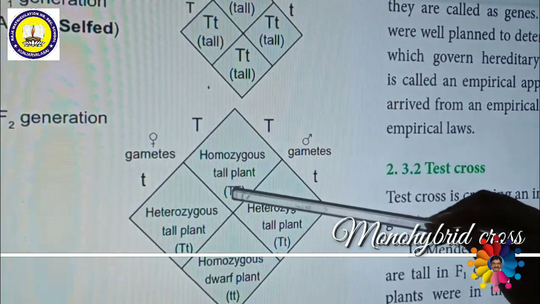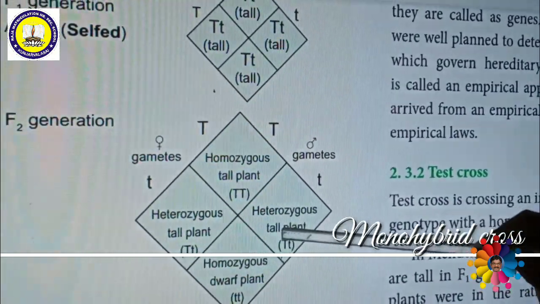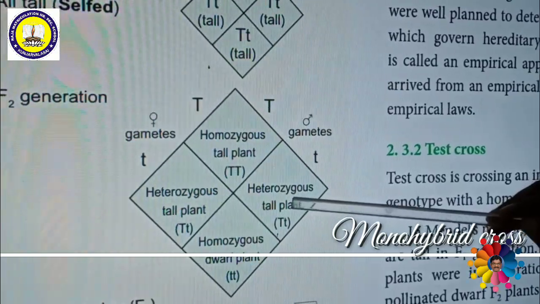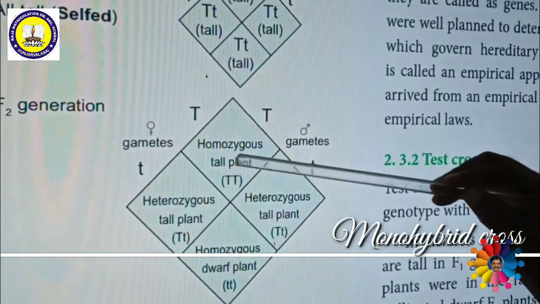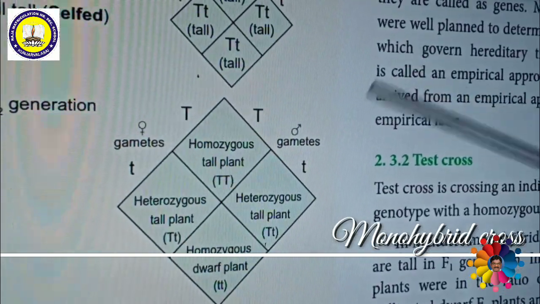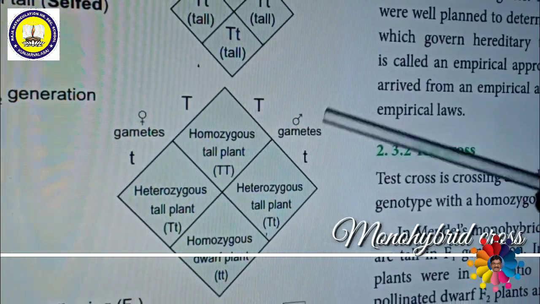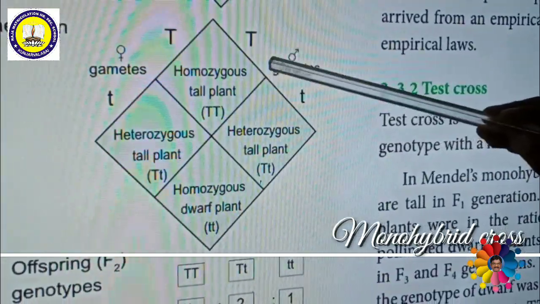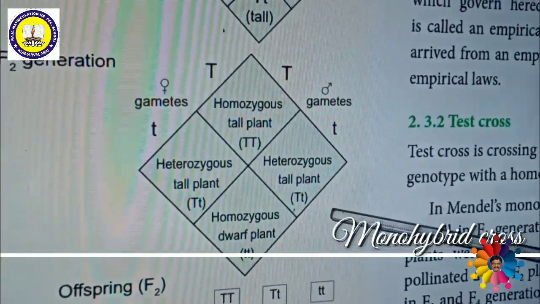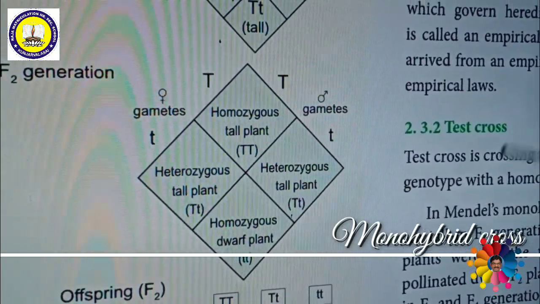For example, homozygous tall, capital T, only 1. Then capital T, small t, 2. That means heterozygous tall. Homozygous tall 1, heterozygous tall 2, homozygous dwarf 1. That means 1:2:1. So this is called the genotypic ratio. So the phenotypic ratio is tall to dwarf, 3:1. The genotypic ratio is homozygous tall 1, heterozygous tall 2, and homozygous dwarf 1. So this is the genotypic and phenotypic ratio of the F2 generation of Gregor John Mendel.